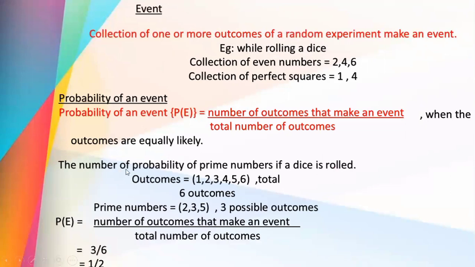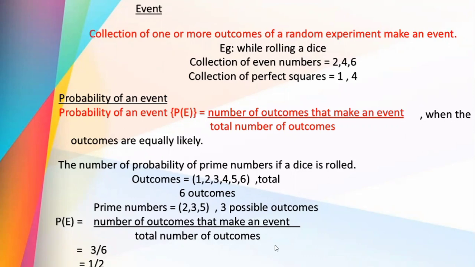So another example, the probability of prime numbers if a dice is rolled. Total outcomes 1, 2, 3, 4, 5, 6. Total 6 outcomes. Then prime numbers. You have learned already what is a prime number. Numbers that have only 2 factors, that is 1 and themselves.